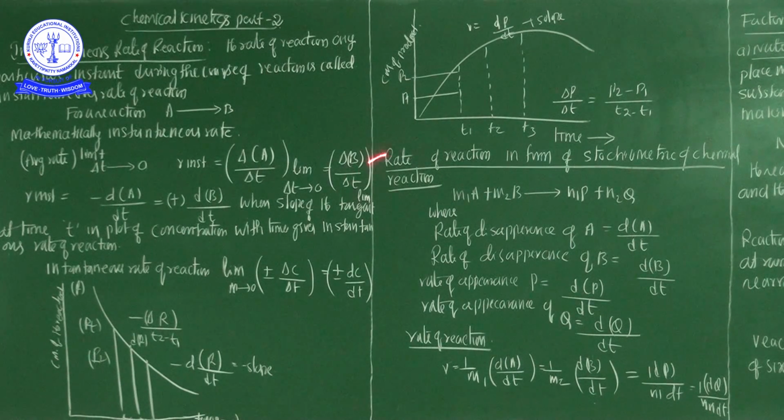These are the important terms of chemical kinetics. Whenever a reactant is converted into the product over time, the reactant concentration decreases while the product concentration increases.